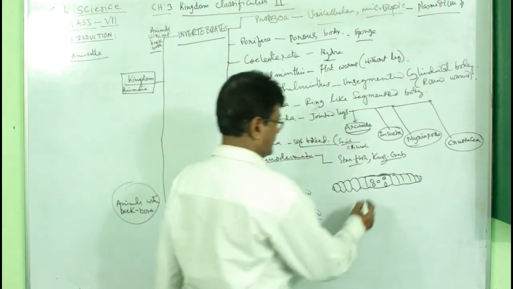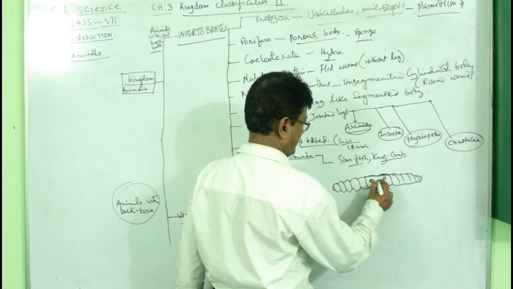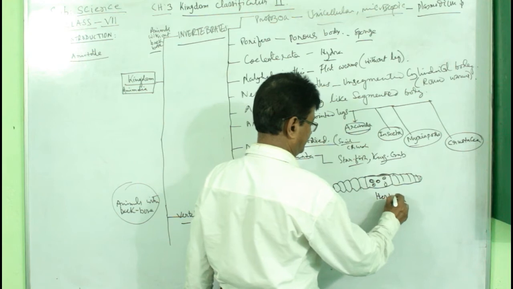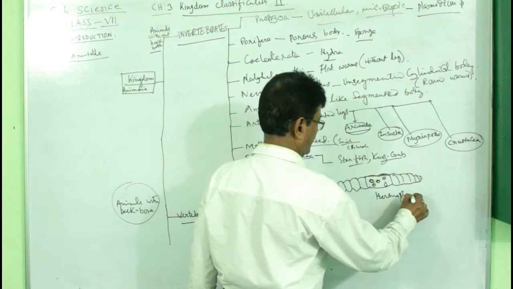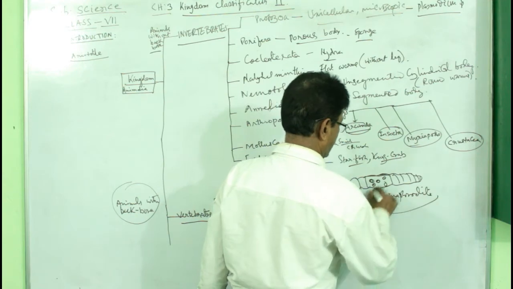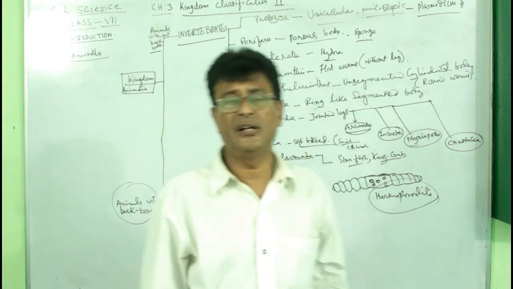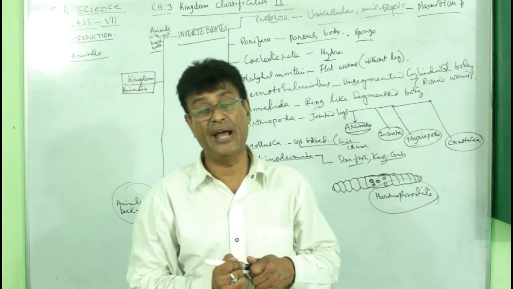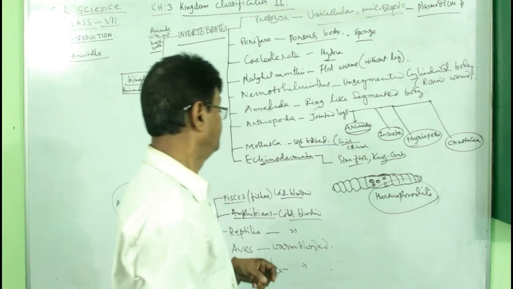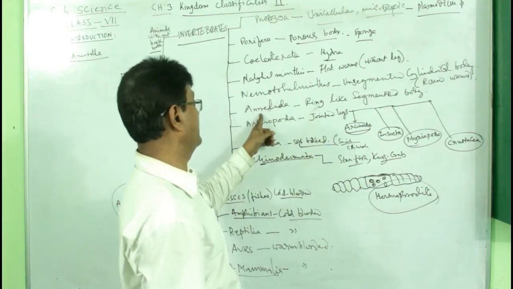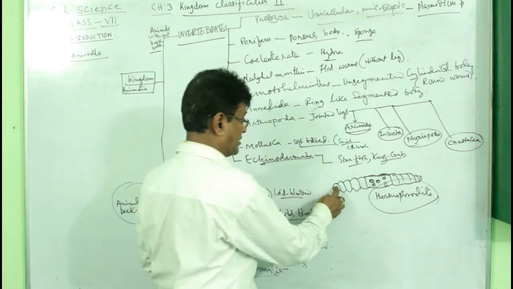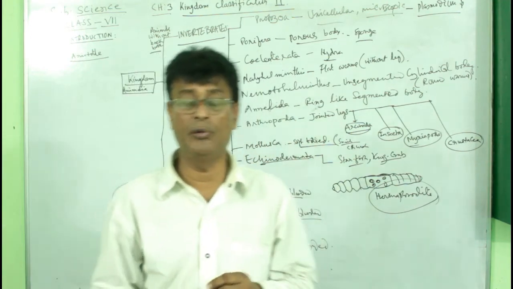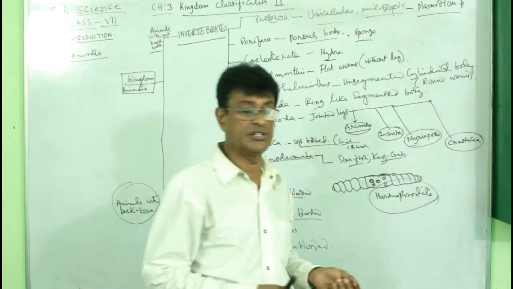Now you see, these are the holes, female and male holes, and that is why they are called hermaphrodite. So they are hermaphrodite and also bisexual animals. That means the sex organs, male and female, are both in the same body. So by that they can do their reproduction. This is only for the annelida. These are ring-like structures, so they are called segmented worms. Earthworm and leech are all in this group.